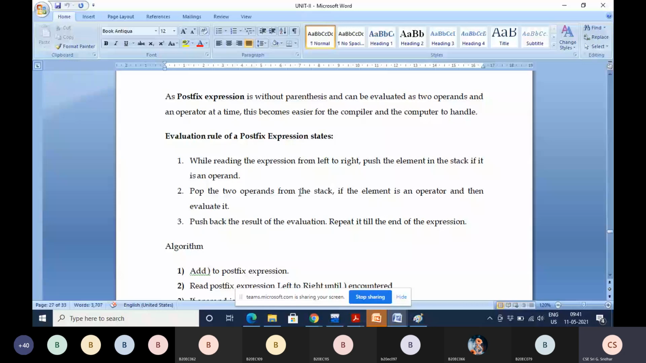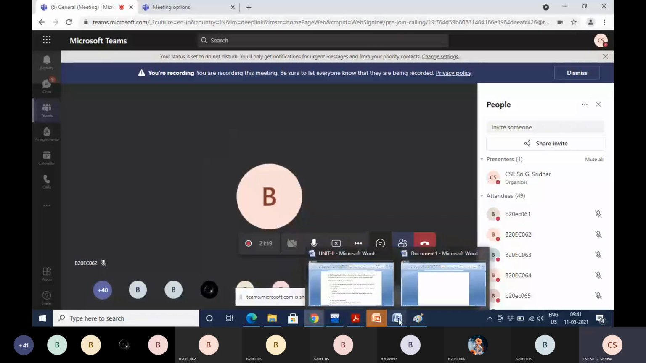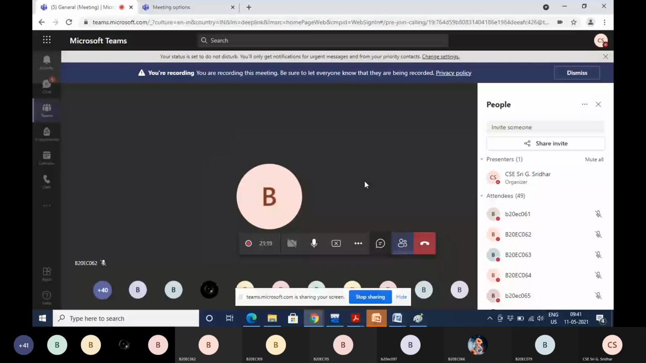What you have to do, students? If an operand comes, what you have to do? 62, yes, sir. Mute your mic. If an operand comes, what we have to do? Push the element into the stack. Yeah, push that operand into the stack. Very good. Mute your mic.